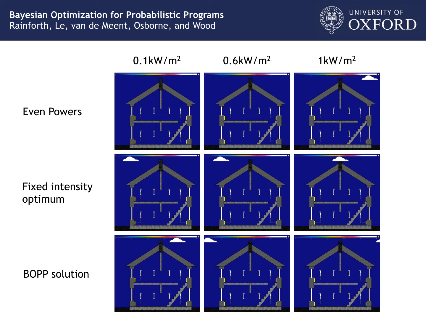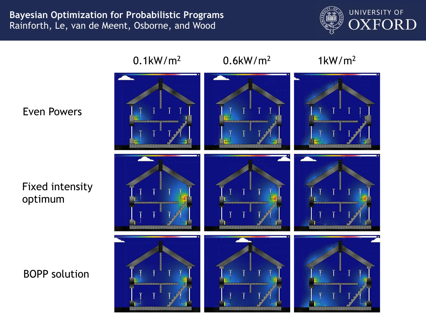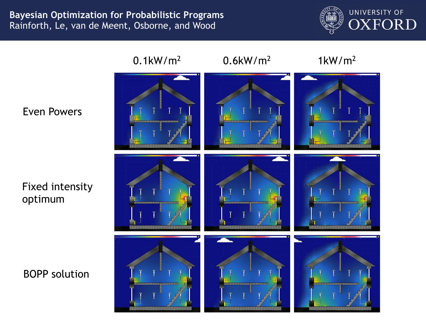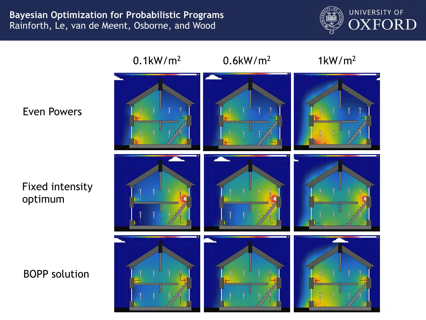We now compare results corresponding from top to bottom to setting the powers evenly, setting them to the optimum found using a fixed intensity, and that from running BOP. The different columns here refer to different solar intensities. We see that setting the powers evenly generally leads to insufficient heating at the top right of the house. The optimum from fixing the intensity performs poorly for intensities different than that used in the optimization. BOP meanwhile gives a solution that performs well across the board.